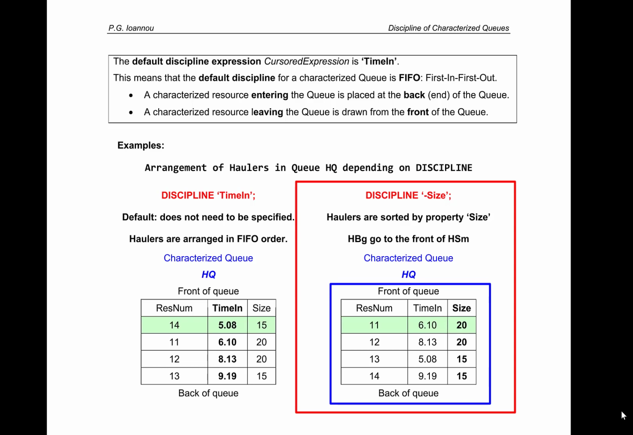Notice that the first hauler of size 15 has a time in of 5.08. This was the first hauler of the 4 haulers in queue to enter the queue. Nevertheless, it is the third in line because there are 2 bigger haulers ahead of it. The second hauler of size 15 has a time in which is the largest of the group, and it is placed at the back of the queue.